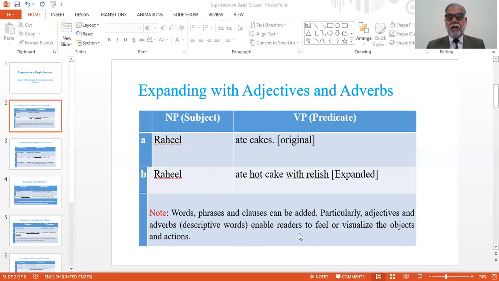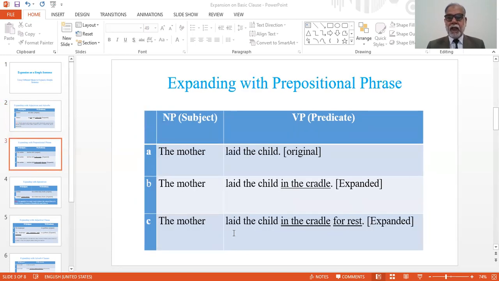It means when we need to expand simple sentences, simple clauses, we can add words, phrases, and clauses. Particularly adjectives and adverbs enable readers to feel or visualize the objects and actions. And this is the basic requirement of the writer, that the writer can attract the reader or the listener.